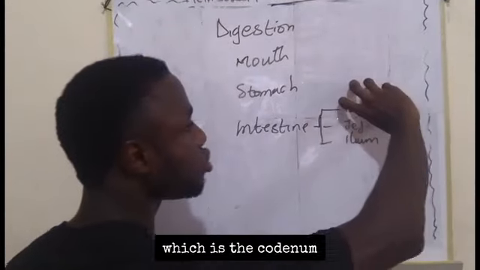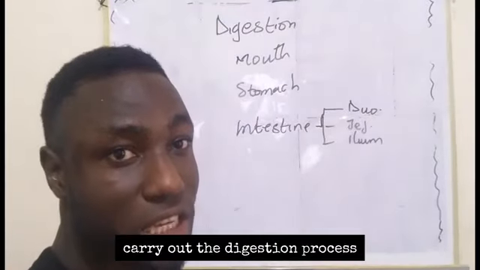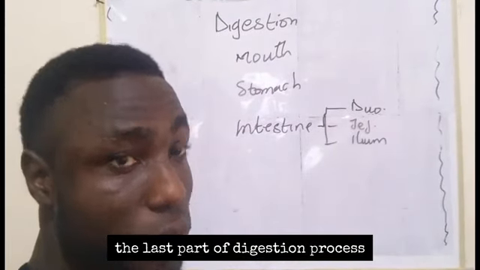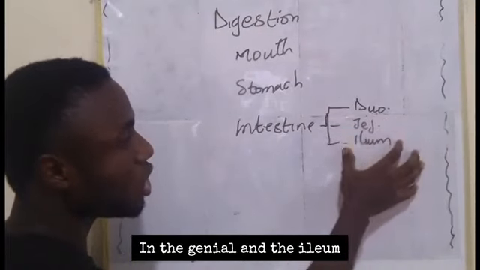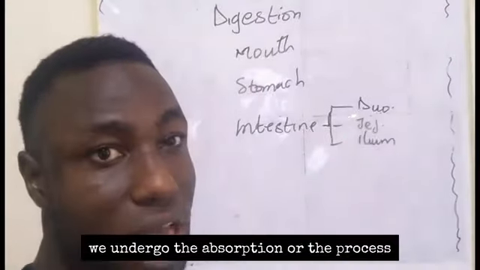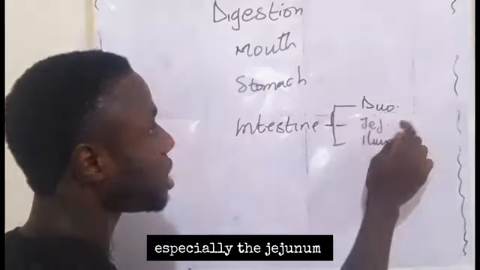Now this part, which is the duodenum, carries out the digestion process, the last part of the digestion process, while the jejunum and the ileum undergo what? The absorption process, especially the jejunum.